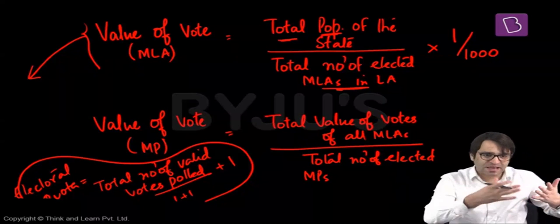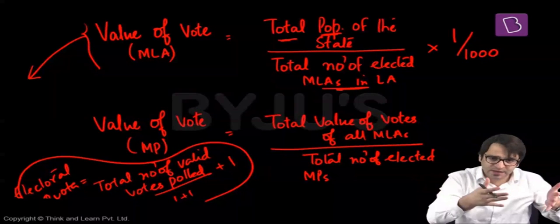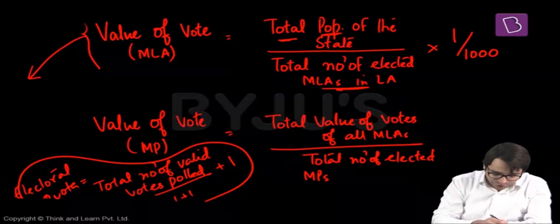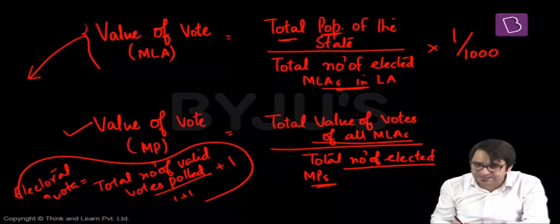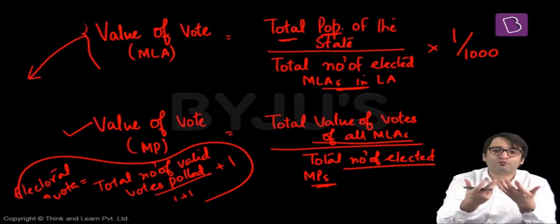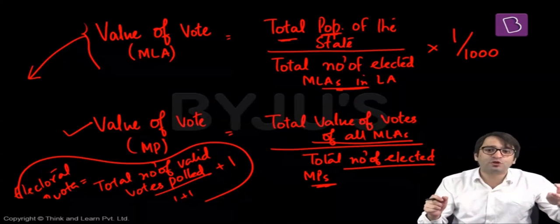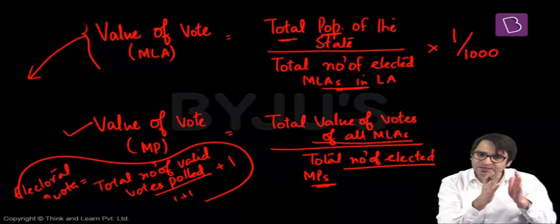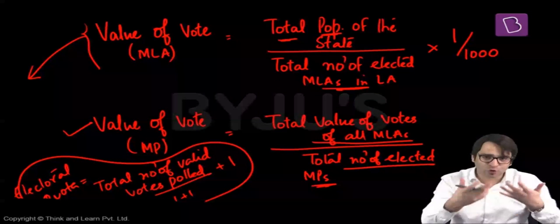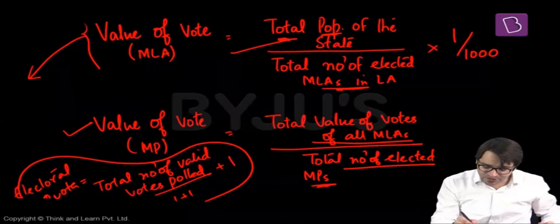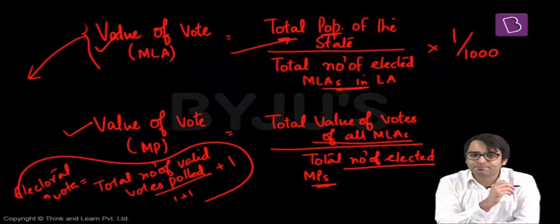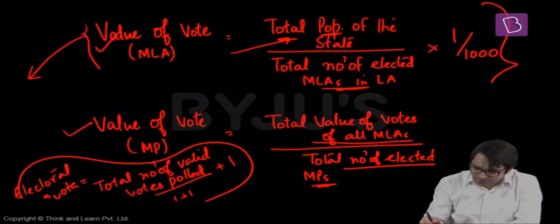The value of a vote of an MP, since an MP represents a larger constituency and an MLA represents a smaller constituency, is the total value of votes of all MLAs in this country divided by the total number of elected MPs in the parliament. That is how the value of the vote of an MP is different from the value of the vote of an MLA. The population of the state carries a very important role, and that is how the proportional representation system is to be taken into account. In proportion to the population of the state, that will be the value of the vote of an MP or an MLA.